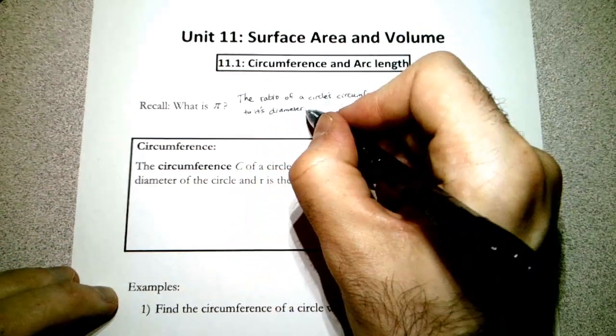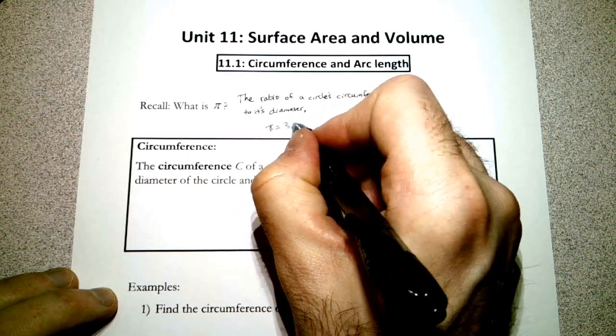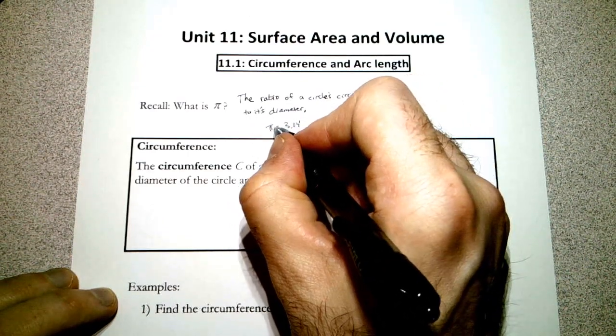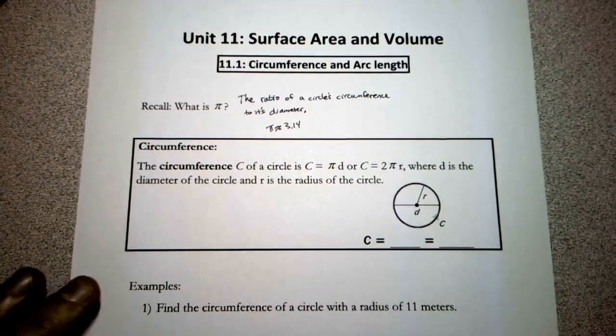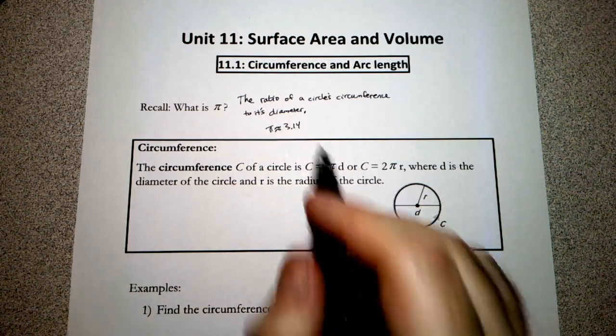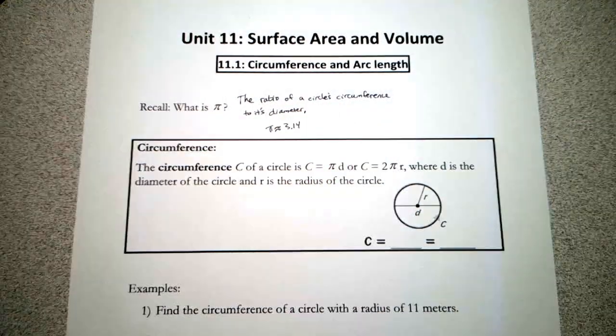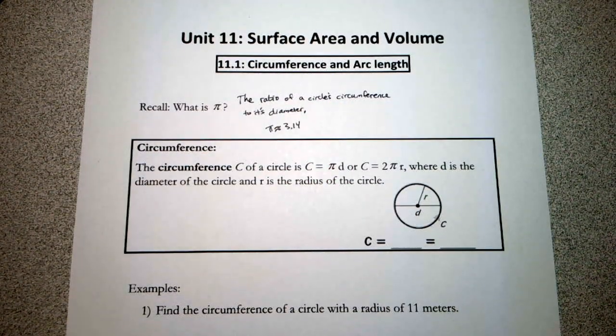Okay. You probably have not learned it that way. You probably learned that pi is approximately 3.14 and so on. That's likely how you learned it. But pi is what comes up when you take a circumference and you divide it by the diameter, and we'll see that very soon here in the circumference formula. But we'll use 3.14 for this class. Remember, pi is an irrational number. It goes on forever. It never ends. It's a Greek letter. It looks like this. So we'll talk about that a lot today.